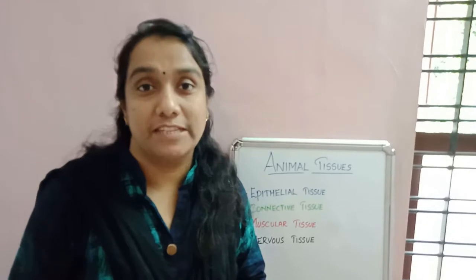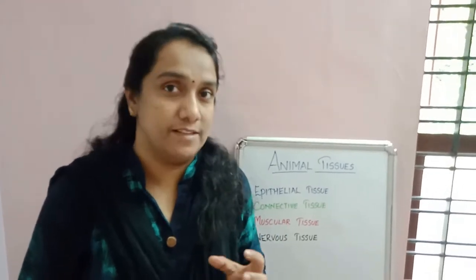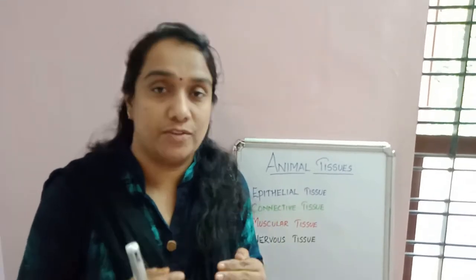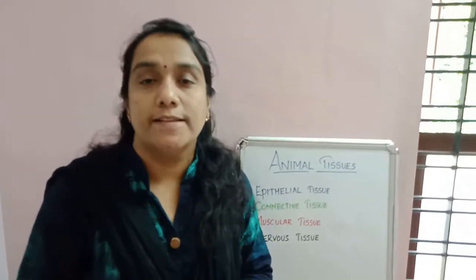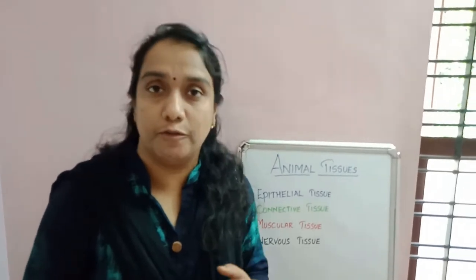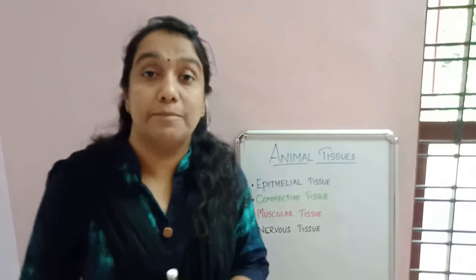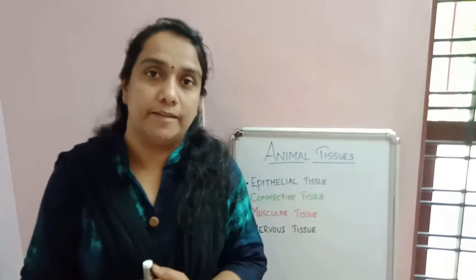Last class we have seen tissues. What are tissues? Tissues are groups of cells which have the same structure and the same function. So in our body we can see different types of tissues which perform different functions. I will tell two examples. One is blood. What is the function of blood?